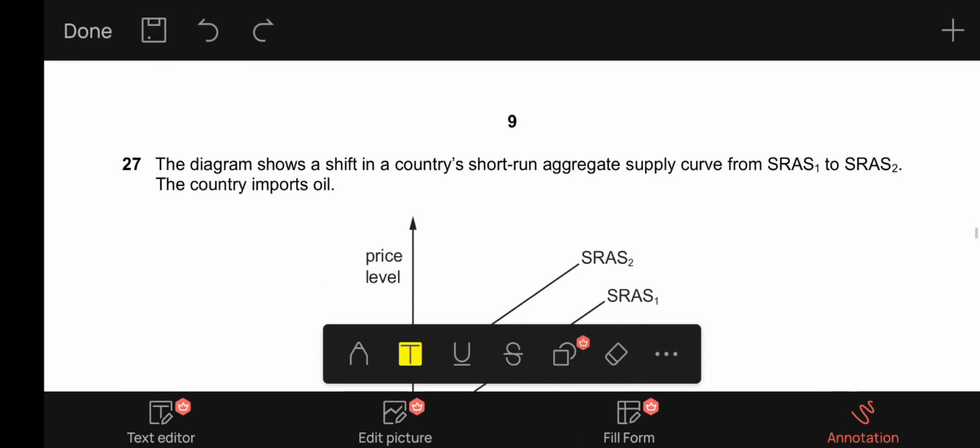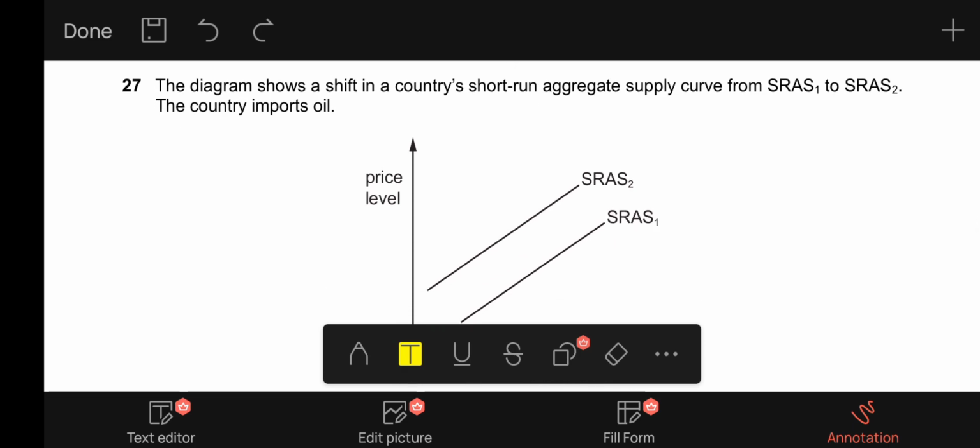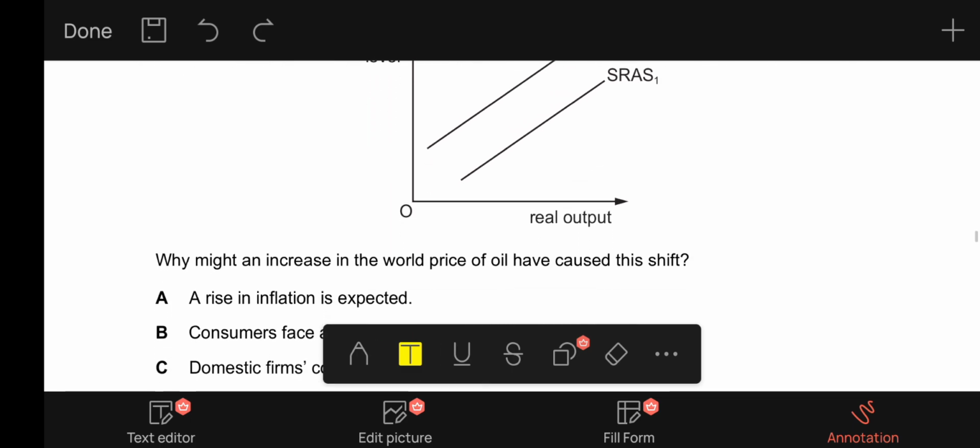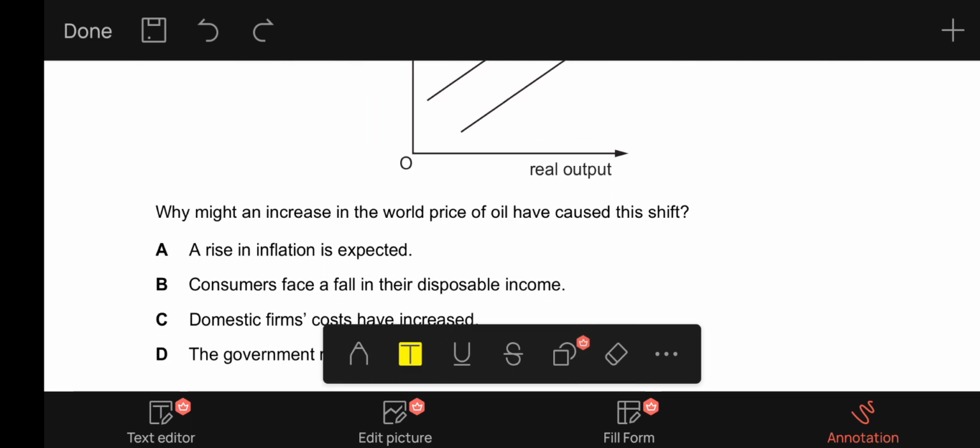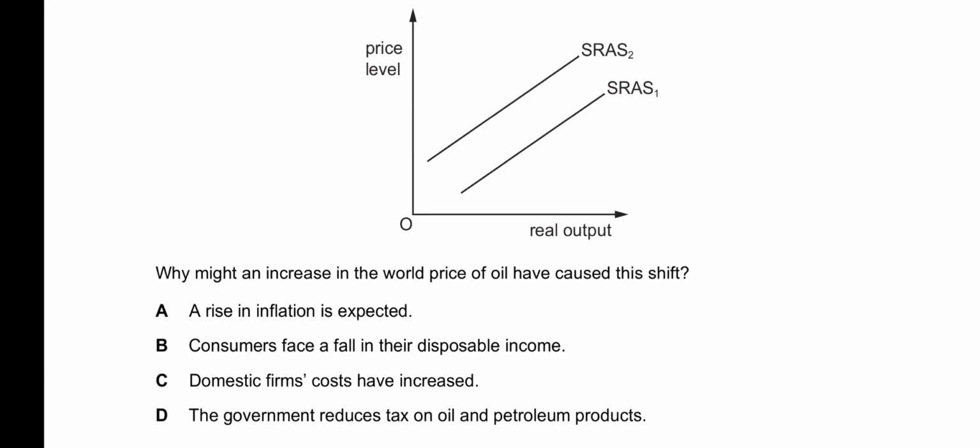26. 27, it says the diagram shows a shift in a country's short-run aggregate supply curve from SRAS1 to SRAS2. The country imports oil. Why might an increase in the world price of oil have caused this shift? A says a rise in inflation is expected. If a rise in inflation is expected, aggregate demand would increase. The short-run aggregate supply will not shift inwards.